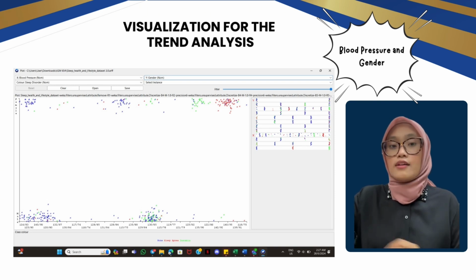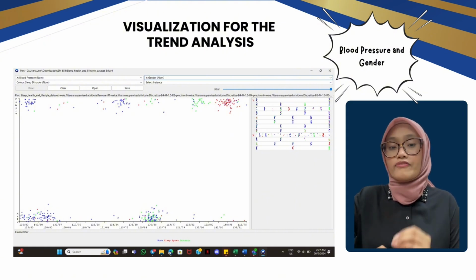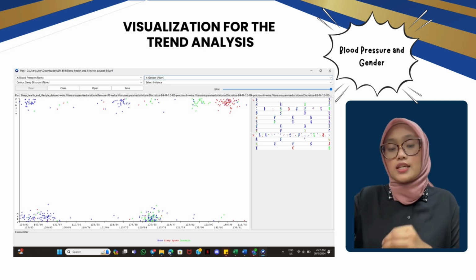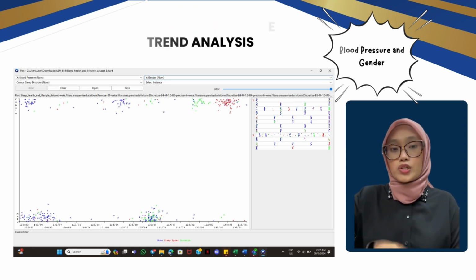In contrast, females exhibit a more diverse distribution of sleep disorders, with a noticeable presence of green dots, which is insomnia, at various blood pressure levels. This suggests that while both genders can experience sleep problems, the specific type of disorder may be influenced by factors like gender and underlying health conditions like high blood pressure.